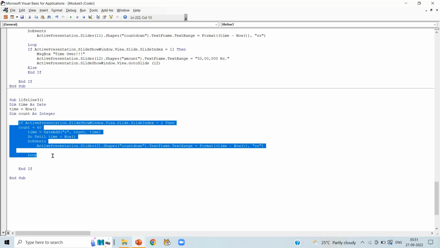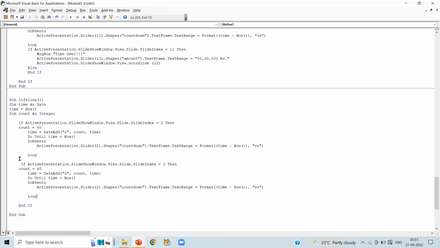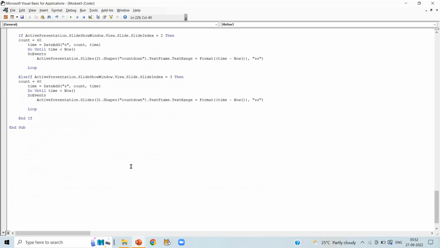Now copy this if block from if to loop and paste it again. Write else if, as it is the second line of the if block. As we are talking about slide number 3 here, write slide number 3, count 60 and in active presentation dot slide number 3 dot shape, everything will be the same.